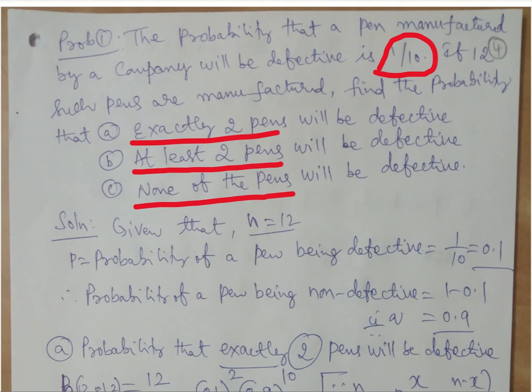But in the case of binomial, the n value is very, very limited, because discrete, we know, itself is a countable set which is going to be finite, and in the binomial especially it is going to be a very small size. So that also will let us know whether it is a binomial distribution. And so two things here. We have two outcomes, either a pen can be defective or non-defective, like a failure or a success, like an acceptance or a rejection. We have only two outcomes, so binomial is best suited. Second, the size n here is 12, only 12 pens we have, so that is also very less. So both will tell us to go for a binomial distribution.